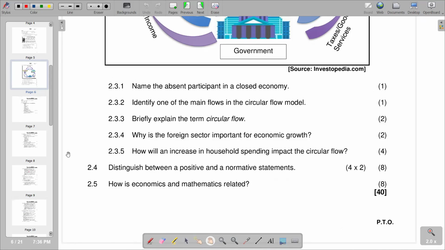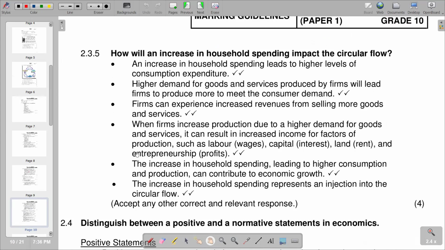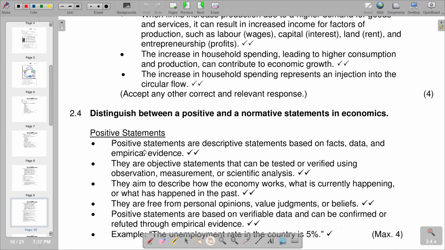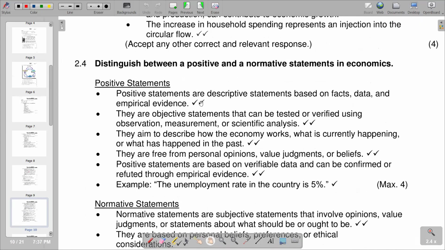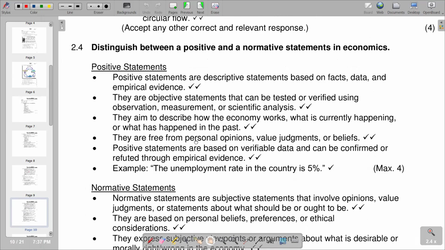So we are going to come up with differences that we have between the two, whereby we are saying positive statements are descriptive statements based on facts, data, and empirical evidence, whereby normative statements are subjective statements that involve opinions, value judgments, or statements about what should be or ought to be. That is what we have on that part.